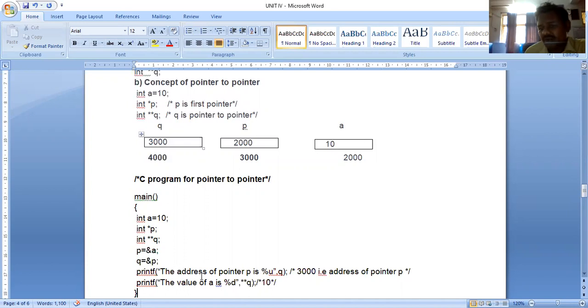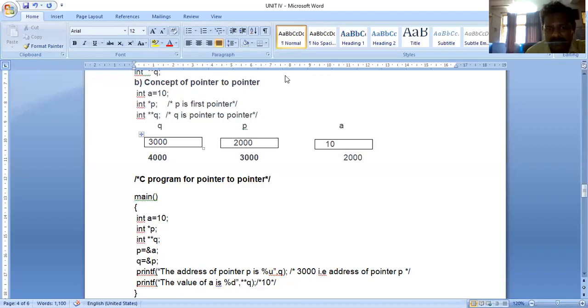A double pointer stores the address of the single pointer, the second pointer will store the address of the first pointer. That is pointer to pointer.